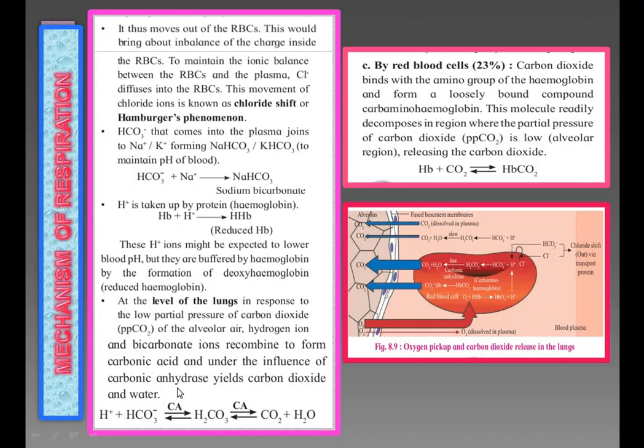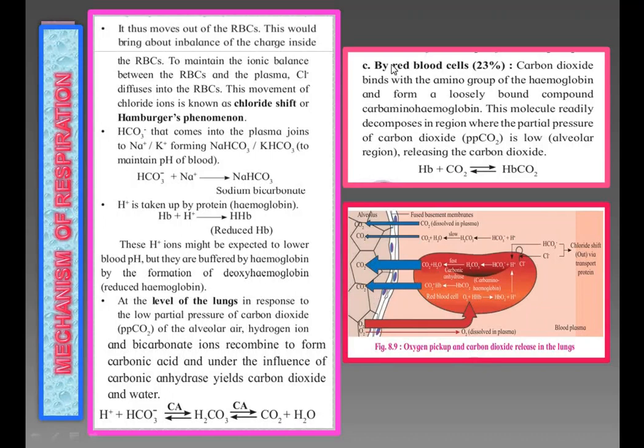Here the process is reversed. That means hydrogen ion plus HCO3 minus gives carbonic acid, and then this carbonic acid, under the influence of carbonic anhydrase, gives carbon dioxide plus water.